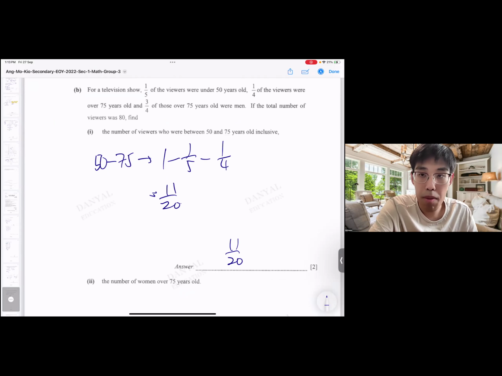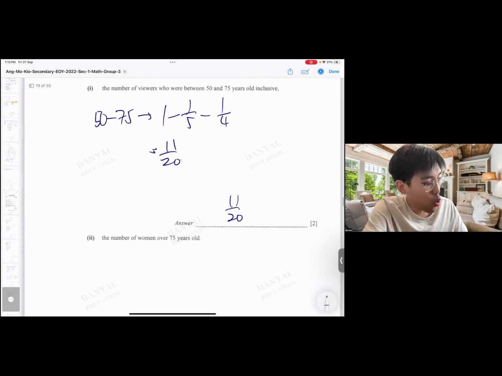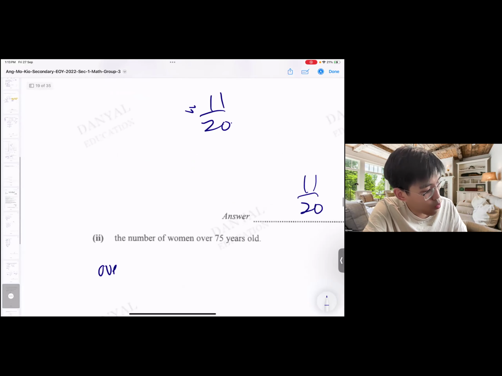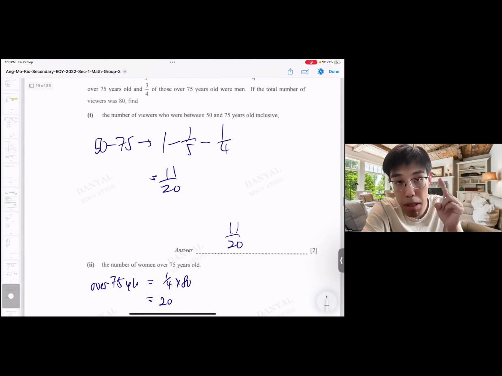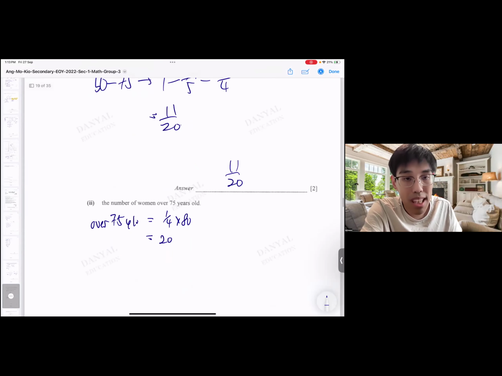Okay, next, the number of women who are over 75 years old. So from here, because we already have the total number of viewers, we can solve by quantity. So basically, 1/4, we want to find over 75 first. Over 75 years old is 1/4 of 80, which is 20 people. That means there are 20 people who are over 75. And out of these 20 people, 3/4 are men. That means 1/4 are women.